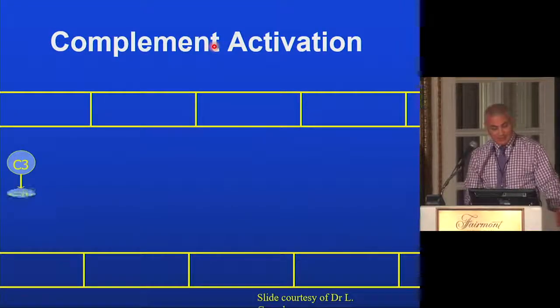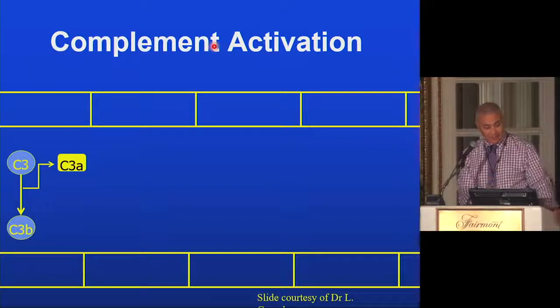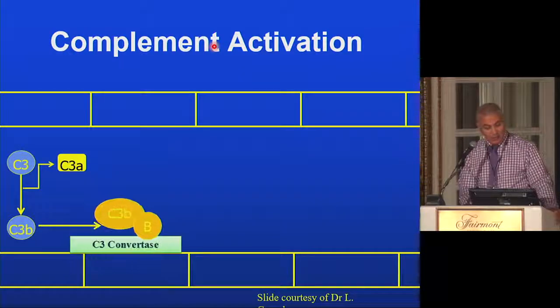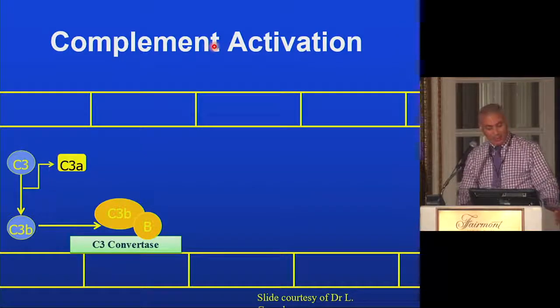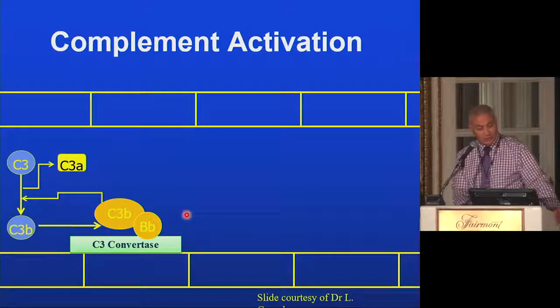So what happens? C3 is divided into C3b and C3a. C3a is a potent anaphylatoxin. C3b cleaves factor B into big B and little b, which binds to C3b, and this constitutes the C3 convertase, which feeds back into generating more C3b and more C3 convertase.